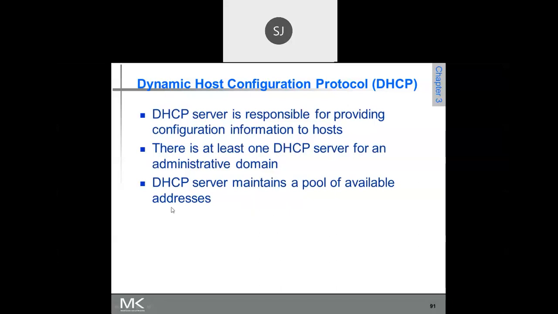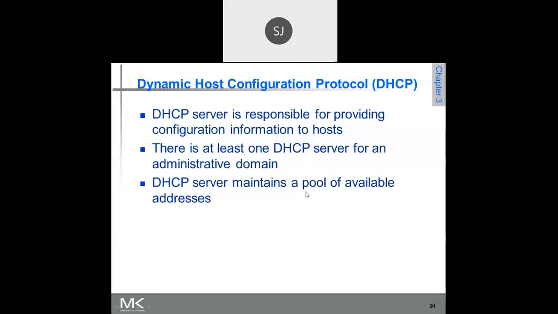The DHCP server will respond with some IP address. Once that IP address is received, it is assigned to your machine. That means every time you boot your machine, you get a different IP address. Is it clear? So the DHCP server is responsible for providing the configuration information, which is the IP address, to the host. There is at least one DHCP server for an administrative domain, in any network.